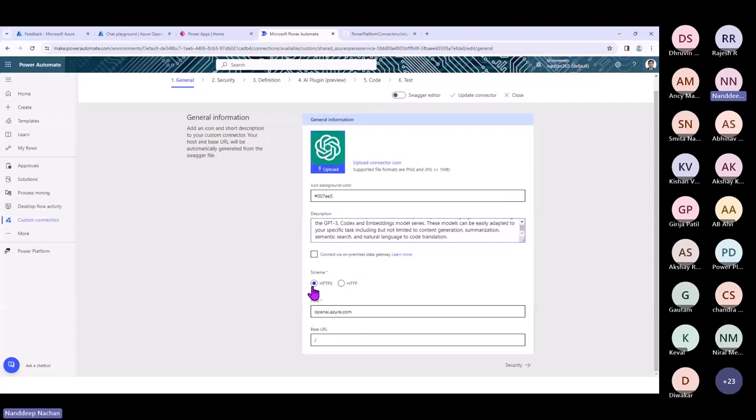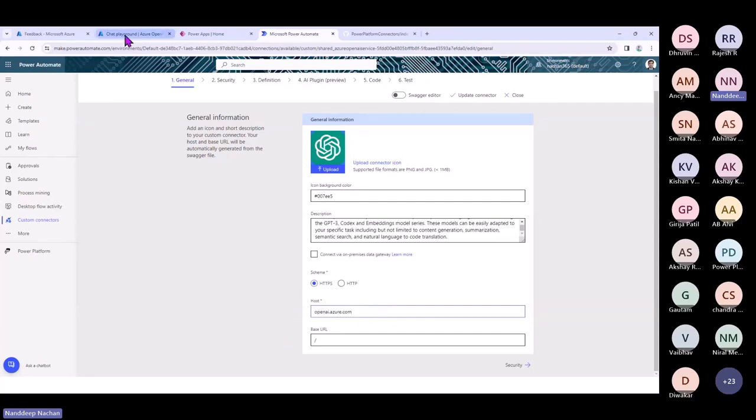For example, if your API is on top of HTTPS or HTTP, and if you are planning to get your data from on-premises servers or on-premises data, in that case, you can go ahead and use the on-premises data gateway. Host is pretty much important. Host is the thing where your service is located. For example, if you are using SharePoint, then SharePoint.com is your host. Similarly, for Azure OpenAI, the host is openai.azure.com.